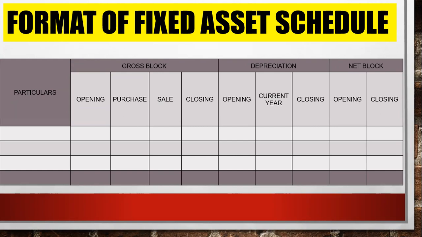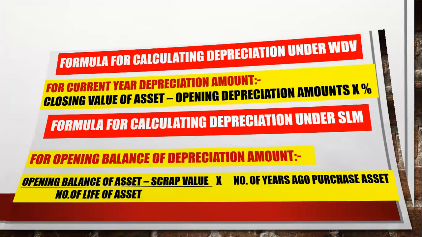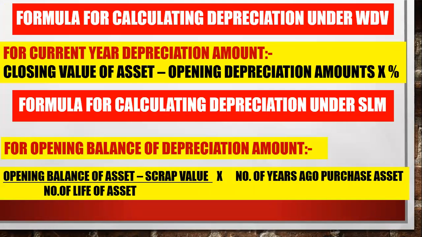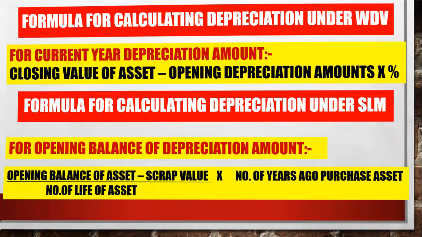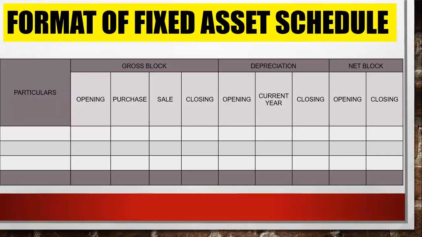Okay, next is depreciation. Under the WDV method, the opening is given. For SLM, you have to calculate your opening. So here, this is the formula for the opening balance of the depreciation amount under SLM. This is the calculation under the SLM method. In the WDV method, it is always given. Clear, everyone?